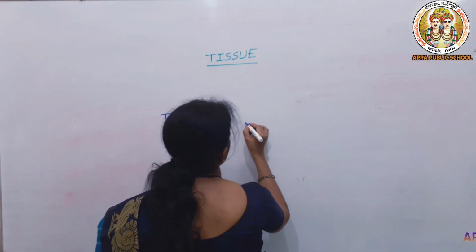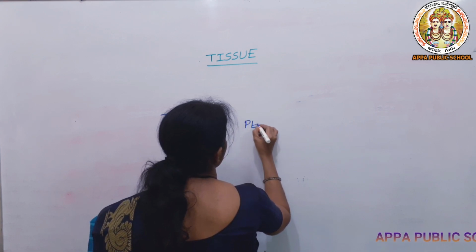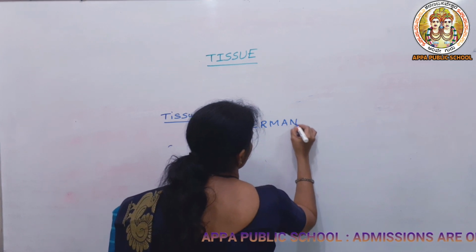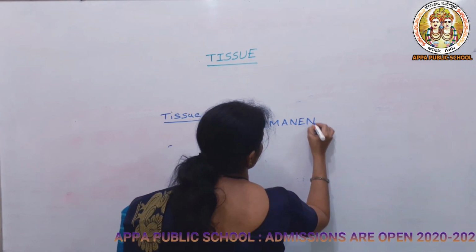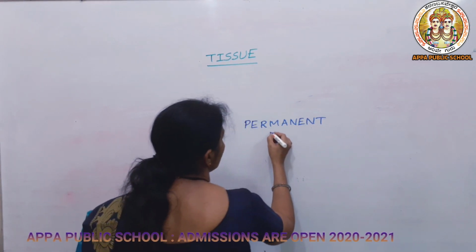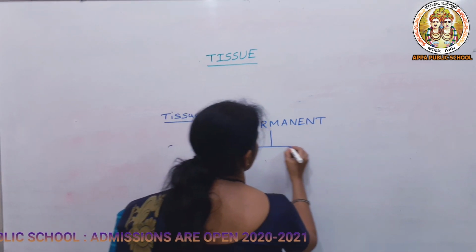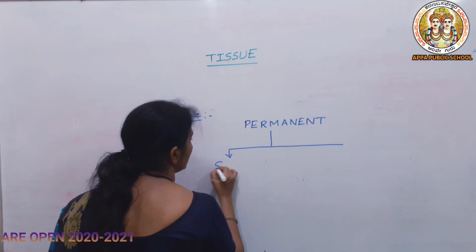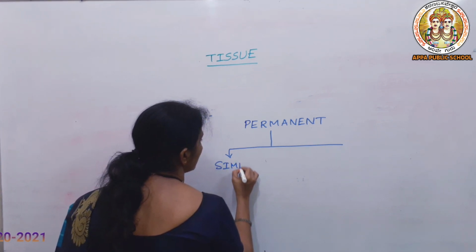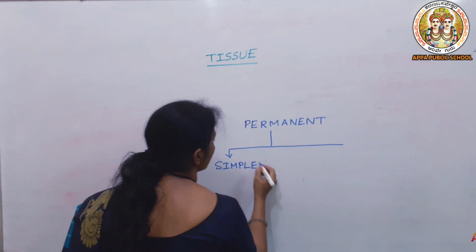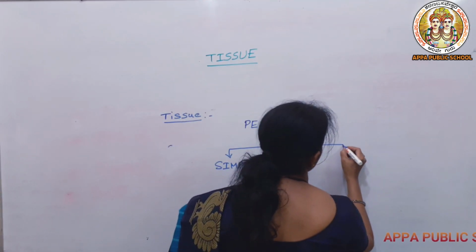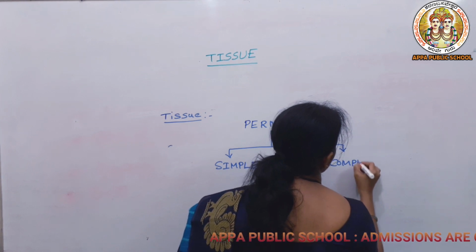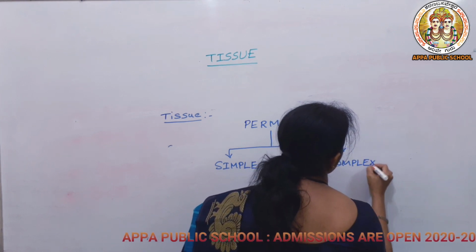So the permanent tissue is further divided into simple permanent and complex permanent. So what is the meaning of simple permanent and what is the meaning of complex permanent? So let us know about that.